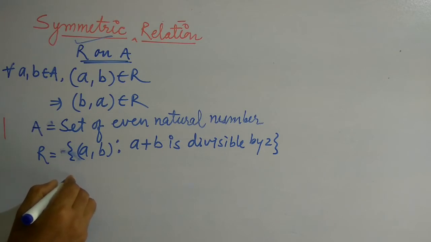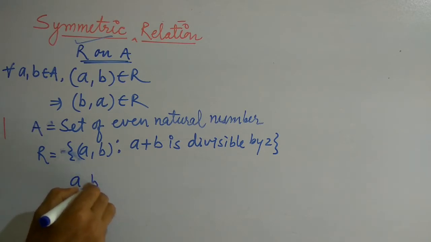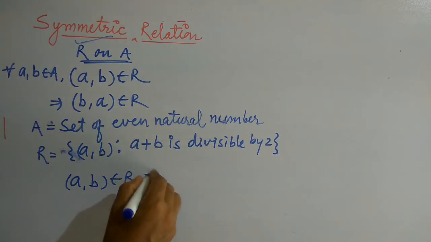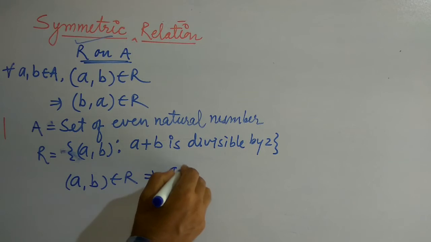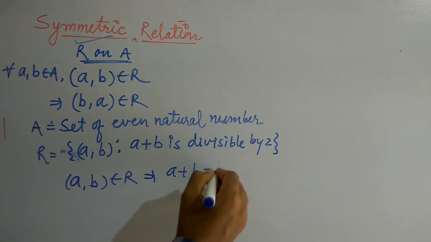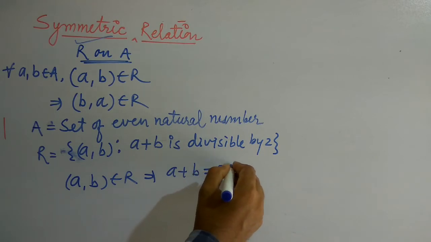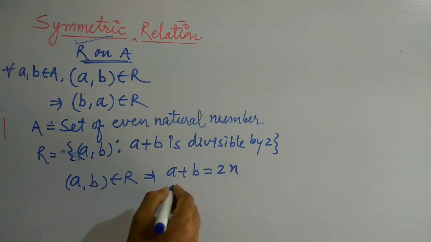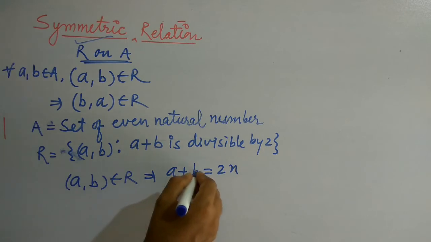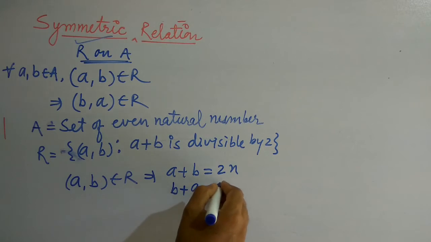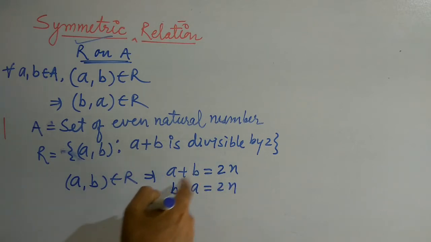Okay, so if (a, b) belongs to R, this implies, according to the relation, a plus b is divisible by 2. If it is divisible by 2, then we can write it as 2n, where n is any natural number. So if a plus b is equal to 2n, then b plus a is also equal to 2n.